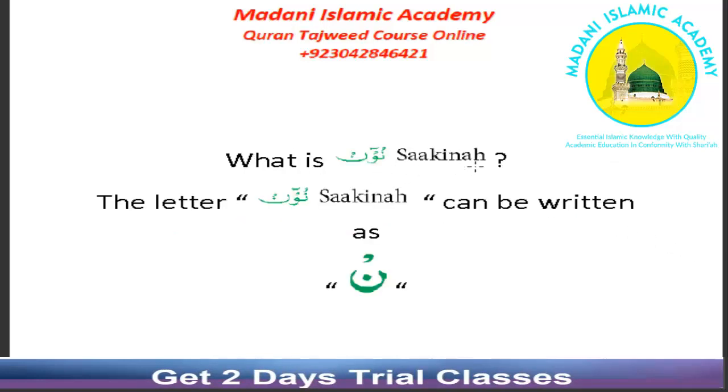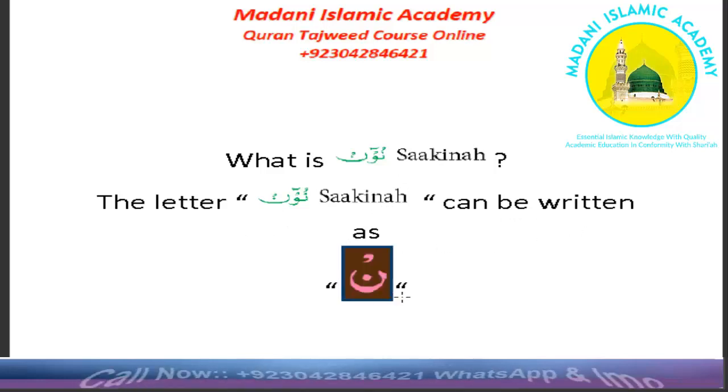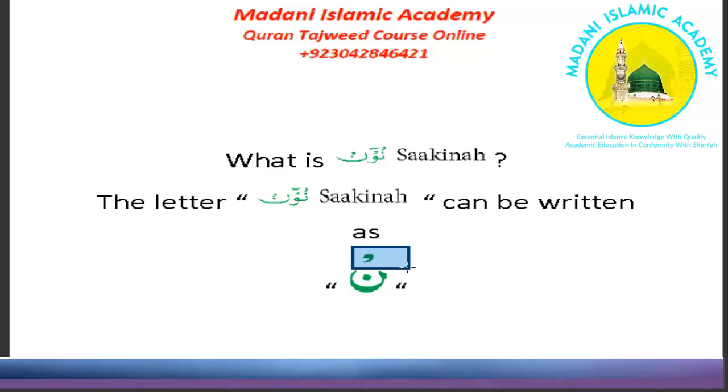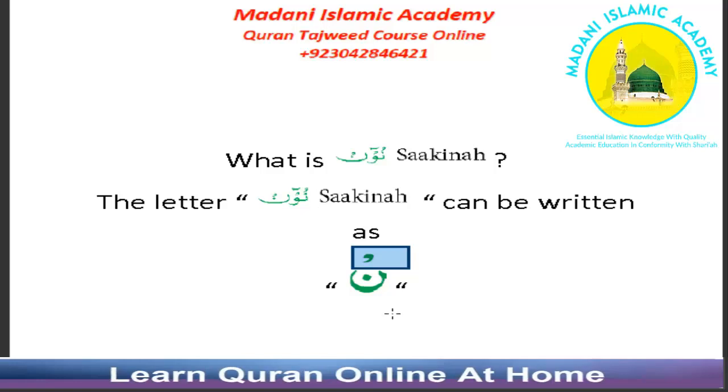What is Noon Sakin? The letter Noon Sakin can be written like this. Any letter which has this sign is called Jazm sign or Sukoon sign or silent sign. Any letter which has this sign is called Sakin sign. Here Noon is Sakin, or Sakina sign, Sakina letter.